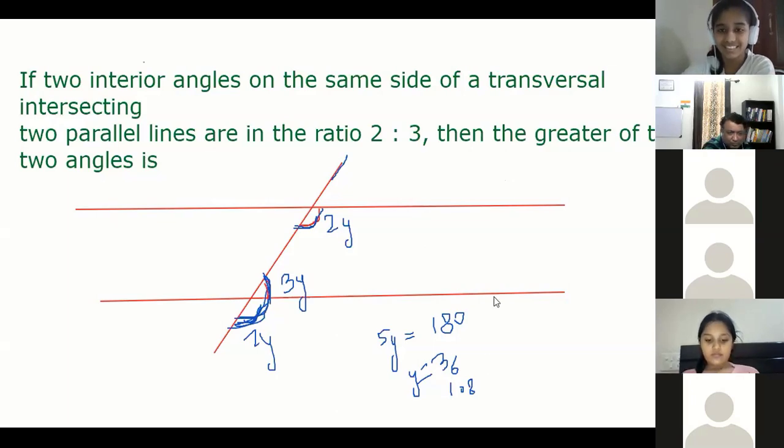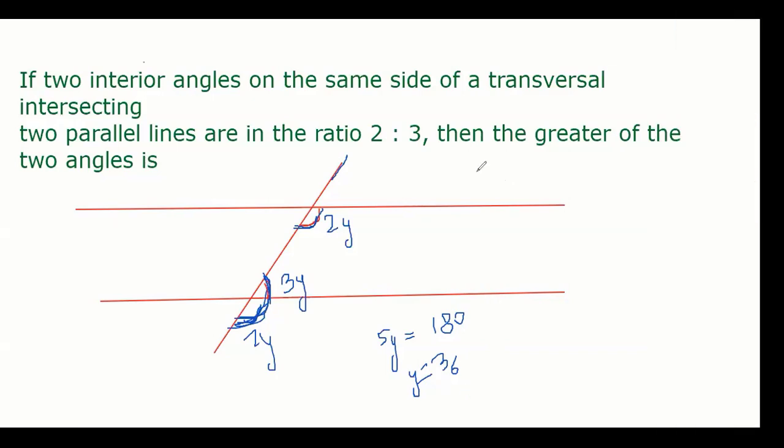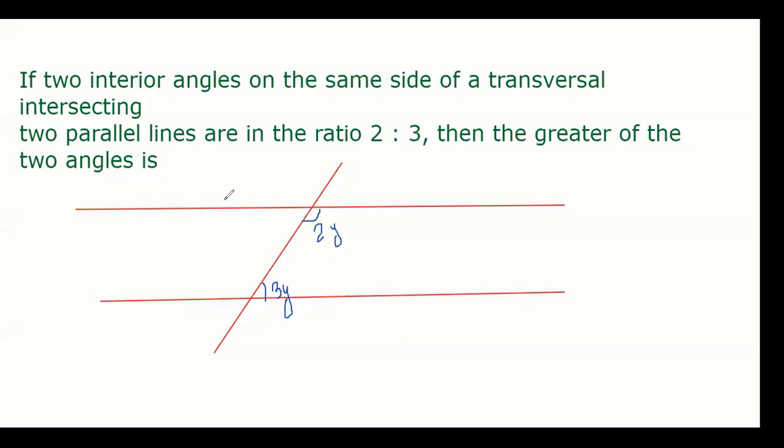Yes, sir. So the question says we are starting with the interior angles, which are in the ratio 2:3. We don't know the number yet, so we assume a variable. Sir has taken y, so let's take y as it is. So one angle is 2y and another is 3y. As we know the various properties when we have a transversal and parallel lines, we use any of them.